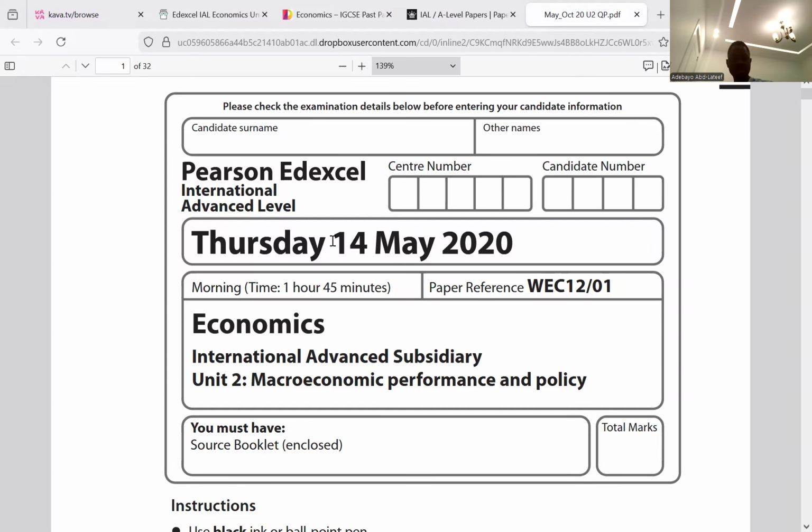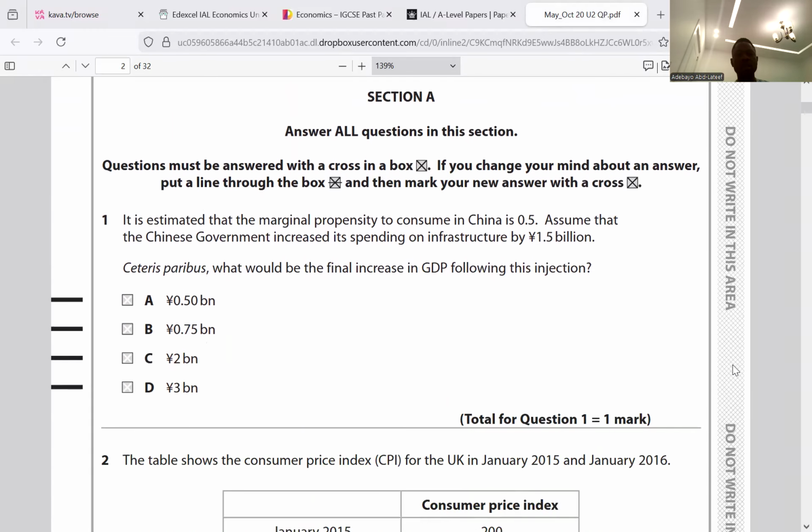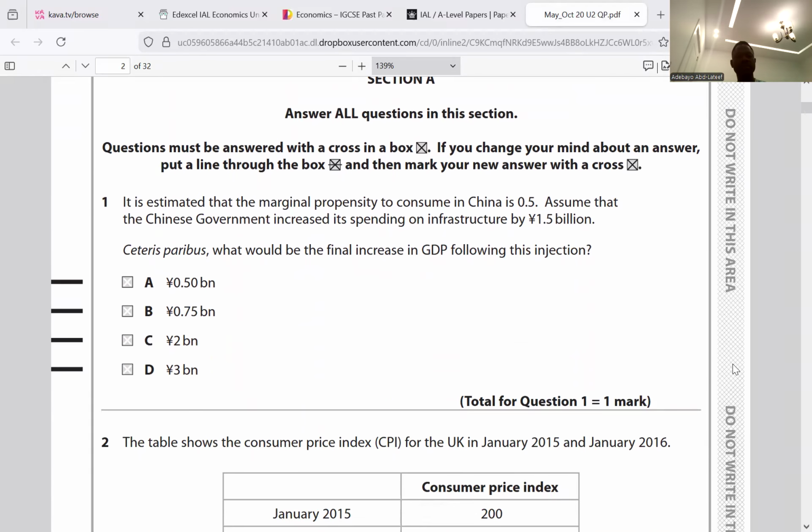So we have Economics Paper 2, May 2020. Question 1: it is estimated that the marginal propensity to consume in China is 0.5. Assume that the Chinese government increased its spending on infrastructure by 1.5 billion, ceteris paribus. What would be the final increase in GDP following this injection?